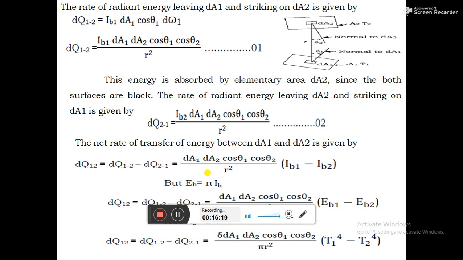I suffix B1 equals dQ12 by dA1 cos θ1 into dW1. So dQ12 is the amount of radiation emitted by the body 1, and it is given by I suffix B1, the intensity of radiation emitted by body 1, into dA1 cos θ1.